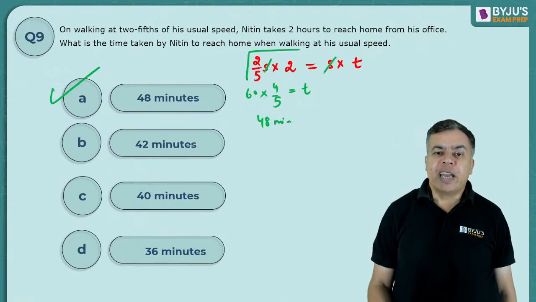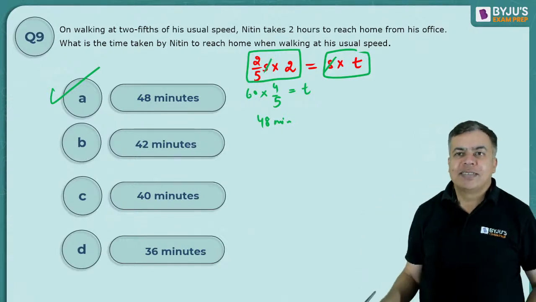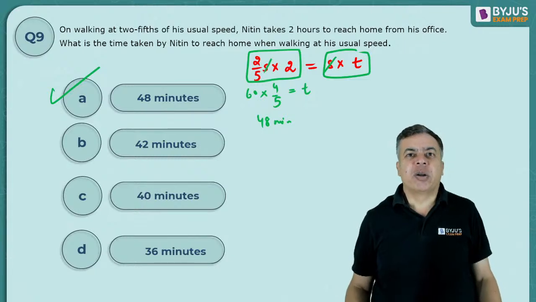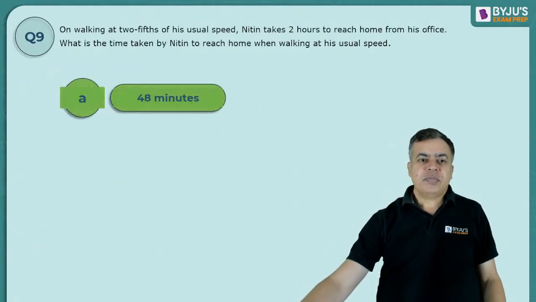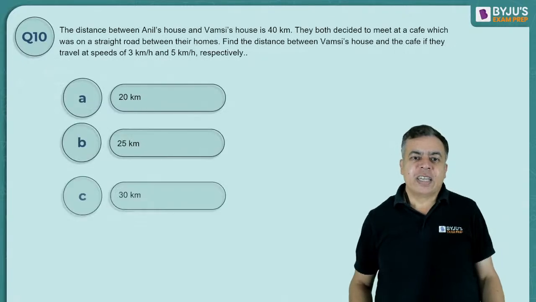Speed into time, speed into time. That is 2/5 speed into 2 hours. Right? That is equal to speed into time. Okay, normal speed into normal time. So normal time should be 48 minutes. Okay, the next one.